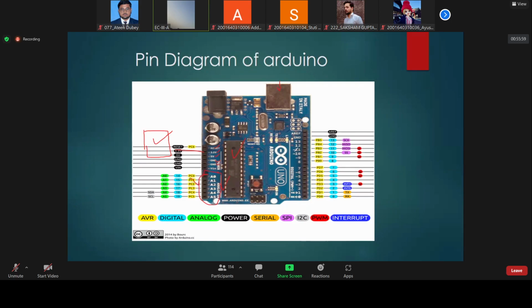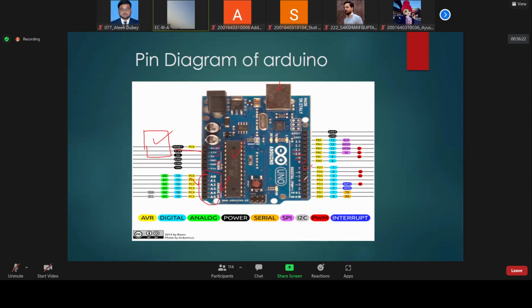These are the PWM pins, pulse width modulated pins, which we will discuss tomorrow, and we will connect a servo motor through this one. These are the digital pins, pin number 8, pin number 7, then pin number 6, where we do not have any kind of symbol.